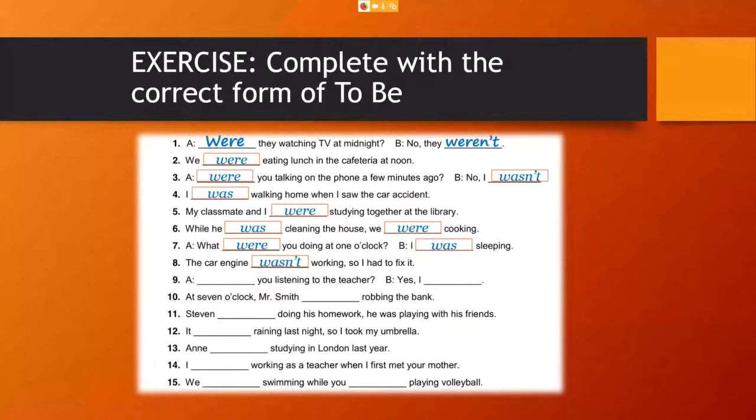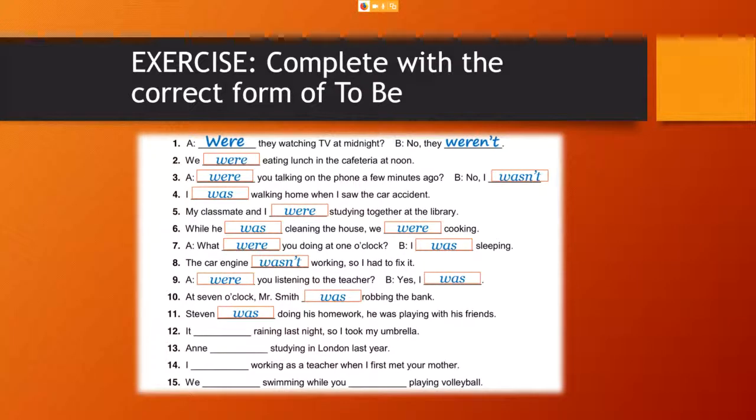Yeah, the idea is the car engine. The car engine is el motor del carro. Wasn't working. No funcionaba. So I had to fix it. Lo tuve que reparar. That's why it was in negative. Were you listening to the teacher? Yes, I was. At 7 o'clock, Mr. Smith was robbing the bank.